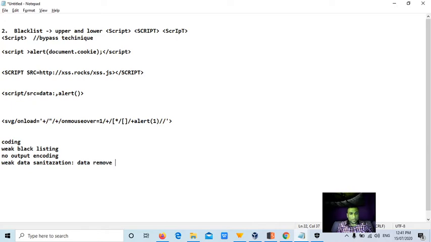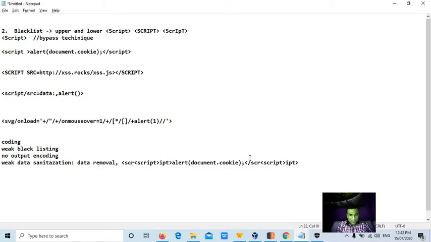For example, what the hacker will do is, he will try to pass this script, guys. See, data removal means he will try to remove the script tags. So now the hacker is smart. Whenever the application comes across these script tags, it will try to remove them. So what the hacker will do is, he'll put script tags within the script tags.